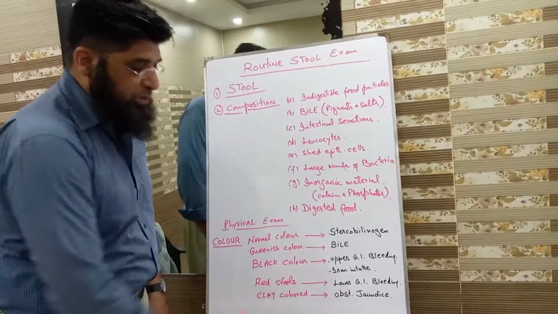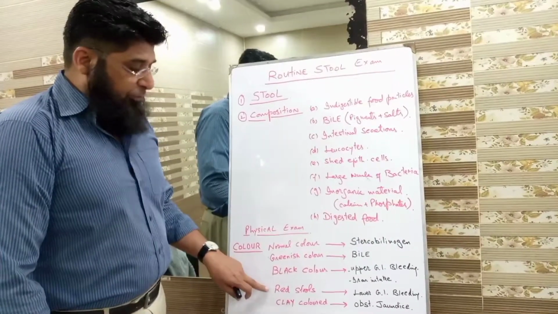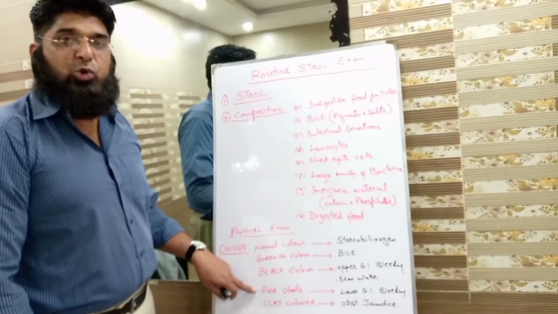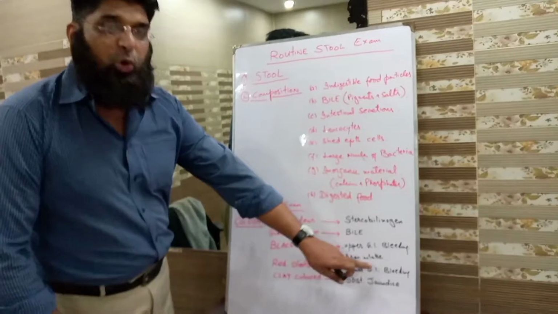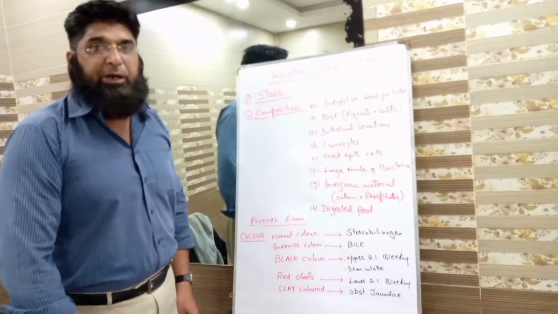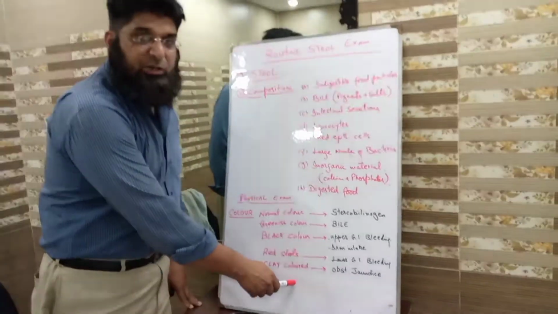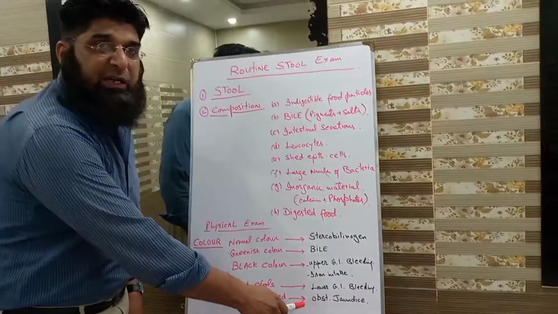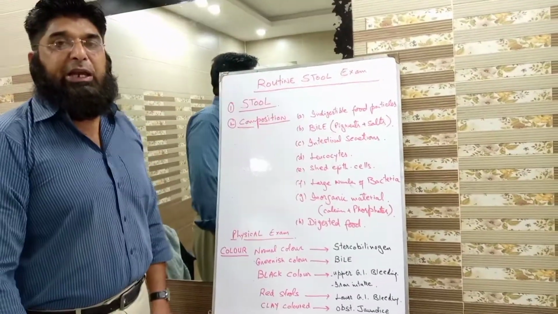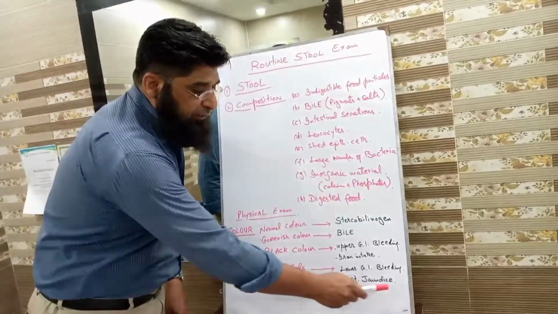Red colored stools. Fresh red color in the stool indicates lower gastrointestinal bleeding. Lastly, clay colored stool. Students, clay colored stools are indicative of obstructive jaundice.